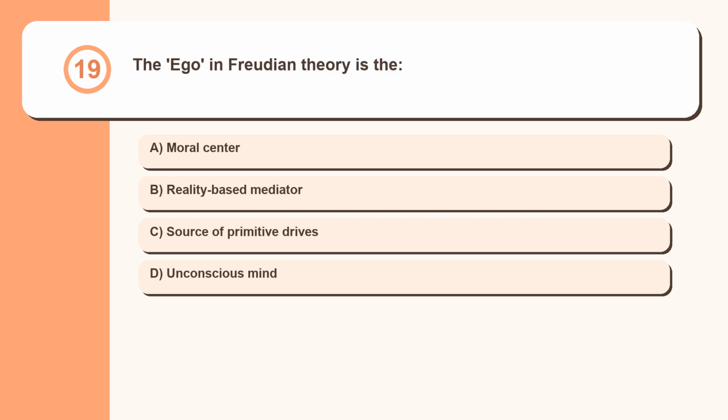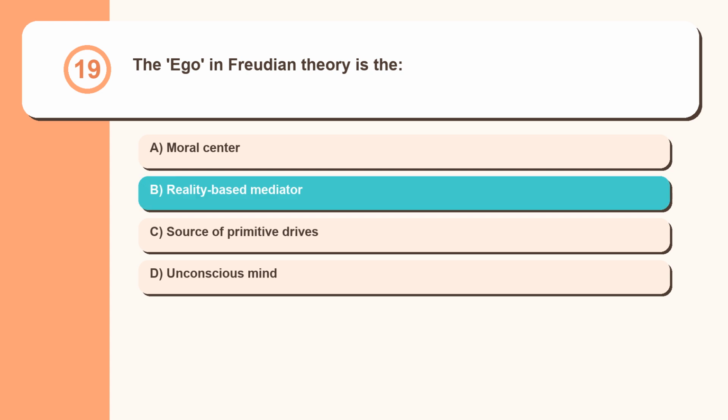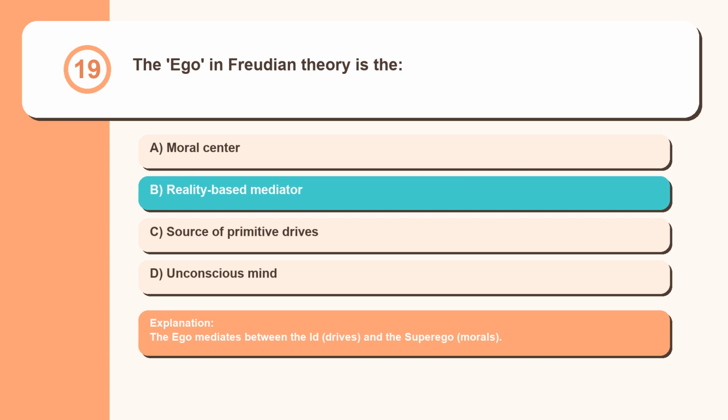Question 19. The ego in Freudian theory is the moral center, reality-based mediator, source of primitive drives, unconscious mind. The ego mediates between the id, drives, and the superego, morals.